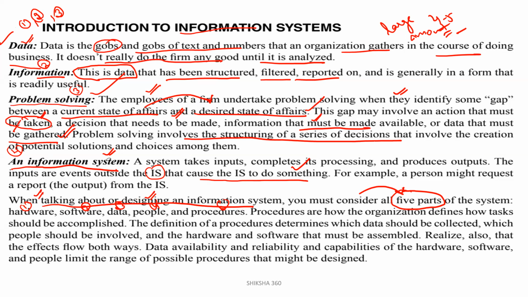All these things basically come under procedures. Realize also that effects flow both ways: data availability and reliability.